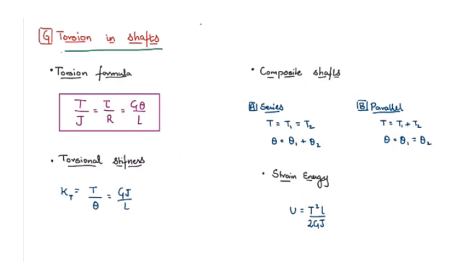And if we need to calculate strain energy, we use the formula capital U equals T squared L divided by 2GJ, where G is the modulus of rigidity, J is the polar moment of inertia, L is the length, and T is the torque transmitted.